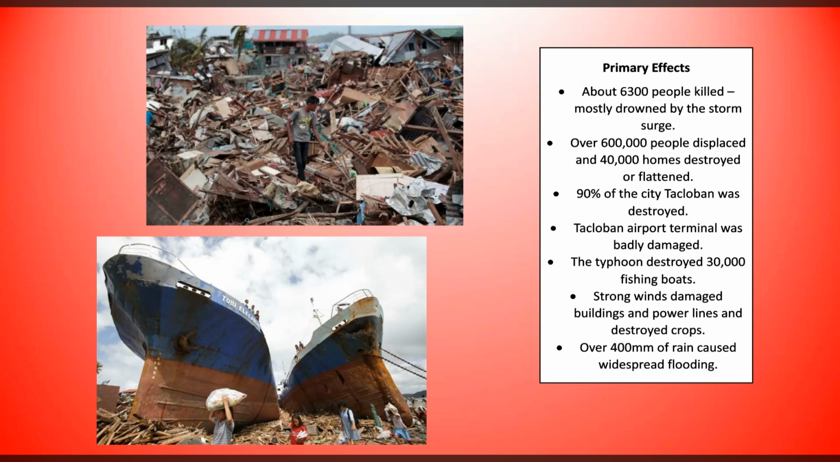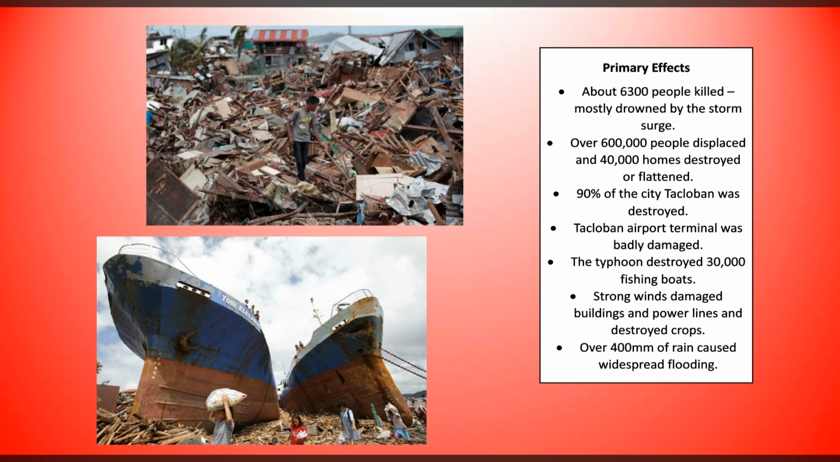So the primary effects then. Around 6,300 people were killed during this tropical storm. They were mostly drowned by the storm surge that happened. Remember, the storm surge is where the typhoon will make a massive wave on the coastline. So that's what that storm surge is.